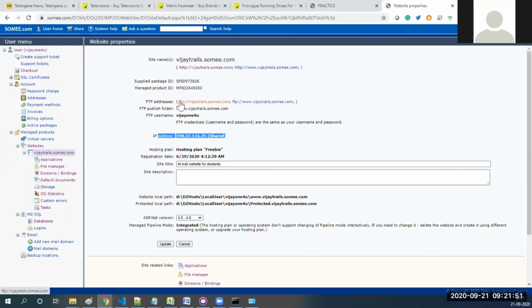See, FTP is file transfer protocol. By using this one only we can transfer. I will tell you all the options whenever we come to this part. Okay, this is my vijaytrails.com. Just imagine it is vijaytrails.com. There I maintain a file manager.